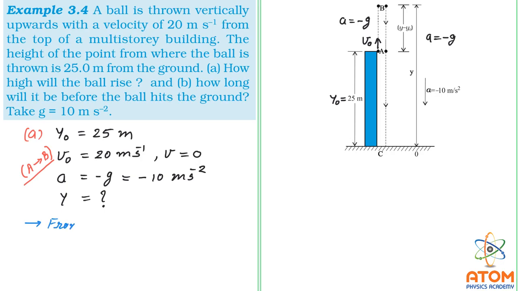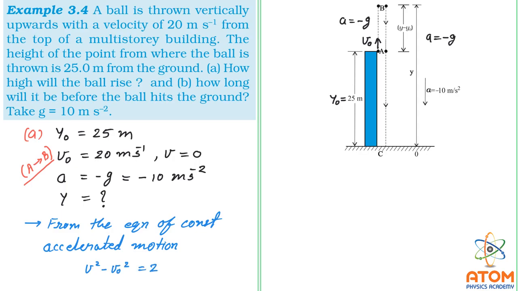From the equation of constant accelerated motion, which equation? v square minus v0 square is equal to 2a(y minus y0).